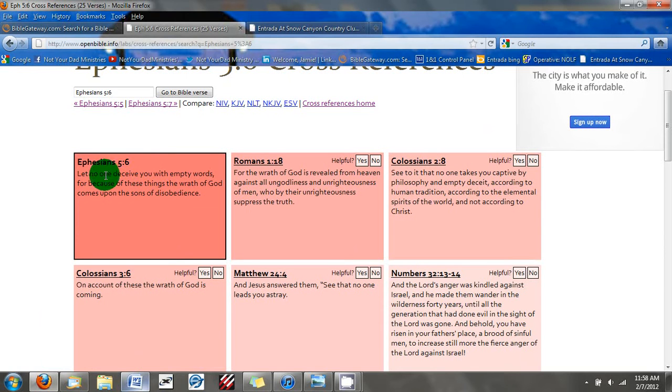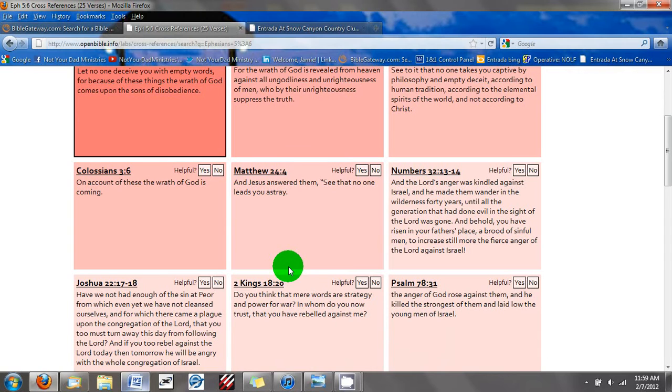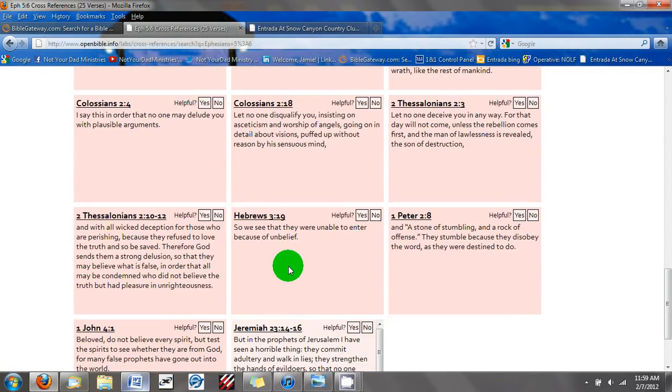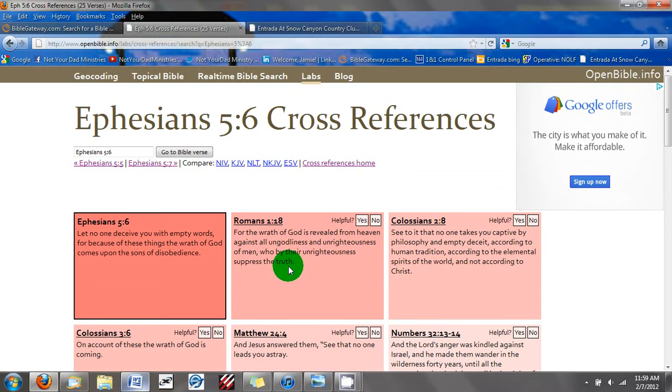Like, "Let no one deceive you with empty words, for because of these things the wrath of God comes on the sons of disobedience." Now this one here, Romans 1:18, is a good one. Verse 20, Matthew 24:4 is not really a good one, so I wouldn't use that one. So just go through and find 3 that match your verse really well as backup or cross-reference passages that'll help you have other verses to turn to to explain your passage.